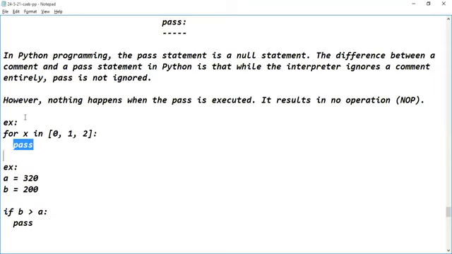So we will see an example in the IDE. Copy this code and run the program in the IDE.